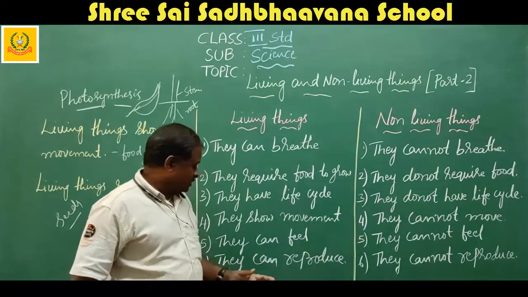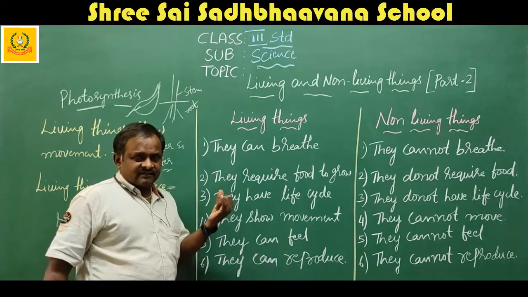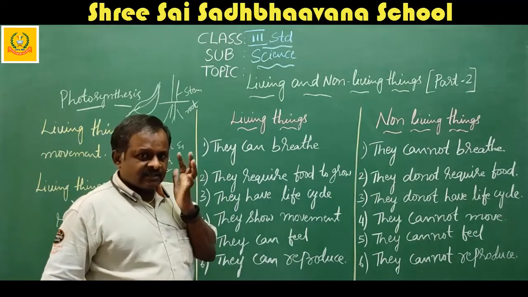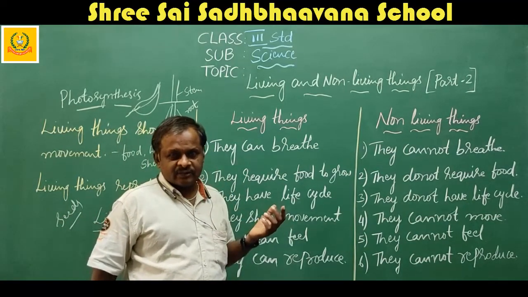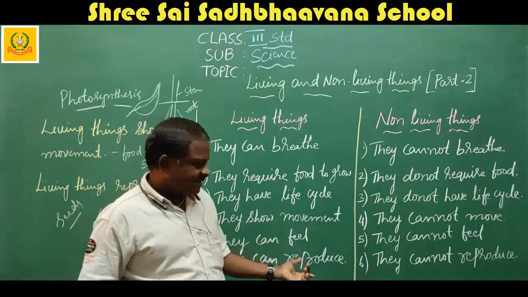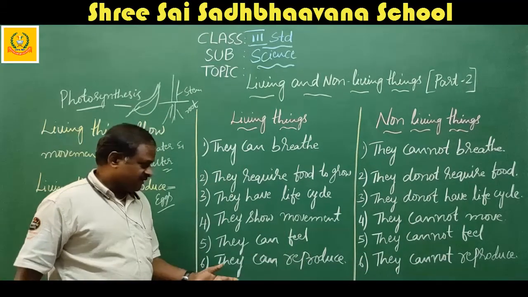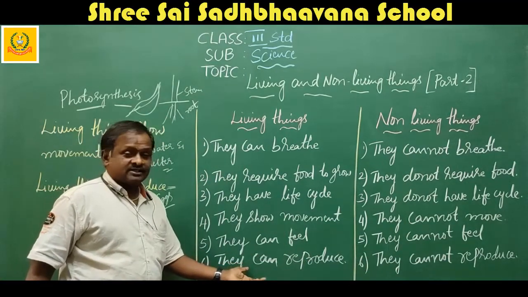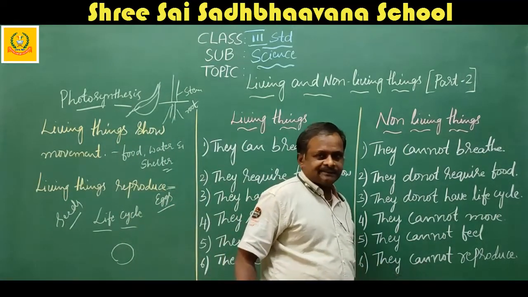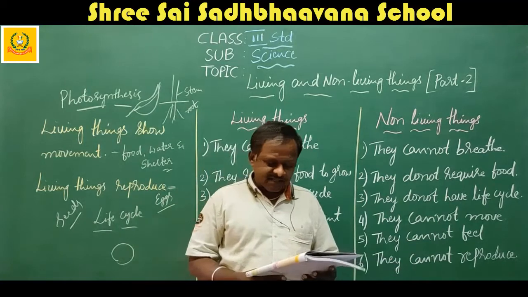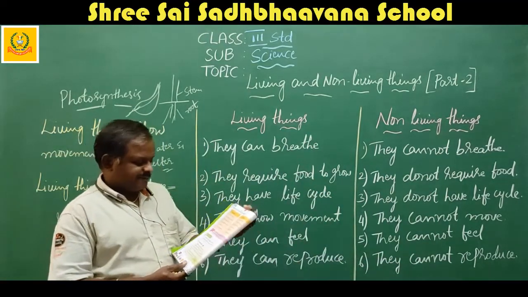Living things can feel by using 5 sense organs. Which are they? Ears, nose, eyes, tongue, skin. These are the 5 sense organs. Non-living things cannot feel. Living things can reproduce; non-living things cannot reproduce. I hope you understand this table very well.